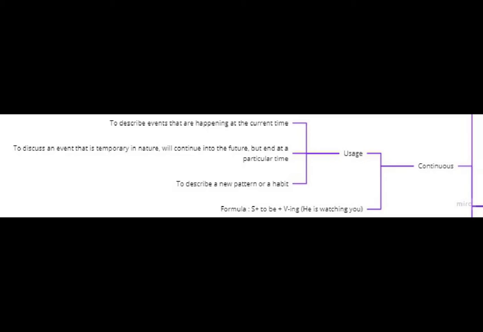Next is present continuous. The usage, you could look at the video. There are three common usage: to describe events that are happening at the current time, to discuss an event that is temporary in nature, and to describe new pattern or habit. And the formula is subject plus to be plus verb ing.